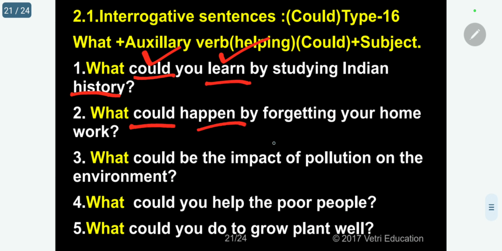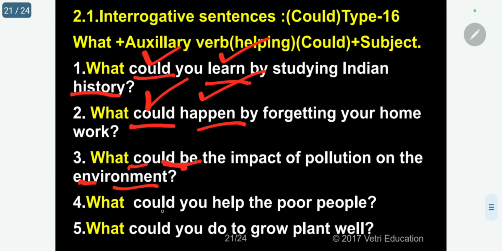What could happen by forgetting your homework? Happen main verb, could auxiliary. What could be the impact of pollution on the environment? Could be. It is the main verb itself. Impact of pollution on the environment.